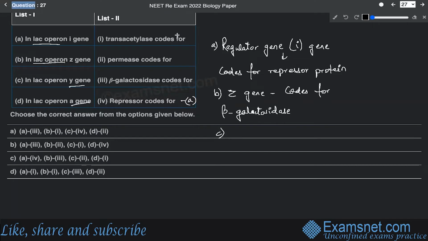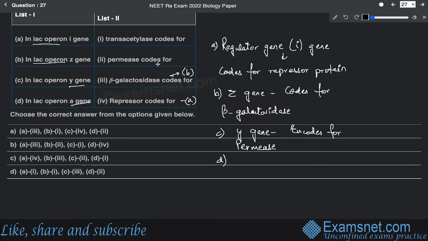Now the third one, this will go with B, is the Y gene. The Y gene is going to encode for permease. That means it will increase the permeability of the cell for the uptake of lactose. So that's why it encodes for the permease enzyme.